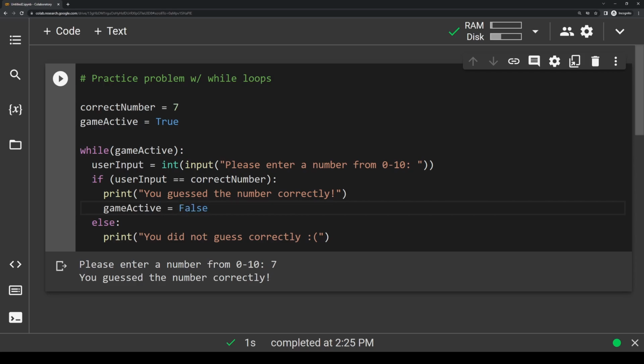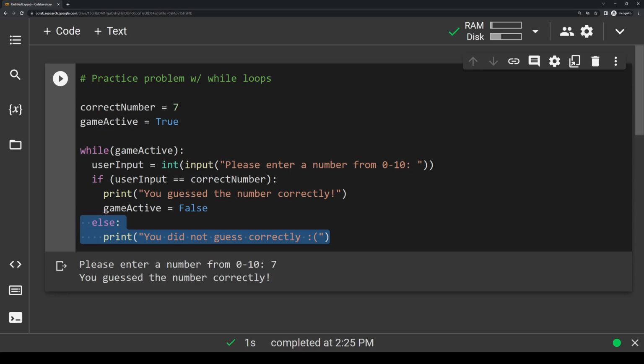Make sure again that we're capitalizing the F and T on False and True. Once this line is changed to false, we will not continue to run this loop because the while loop is only going to run while gameActive is true. And if the guess is incorrect, we don't need to change gameActive at all because it'll still be true.